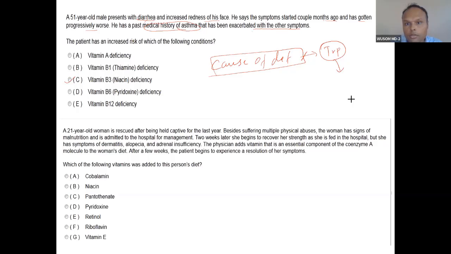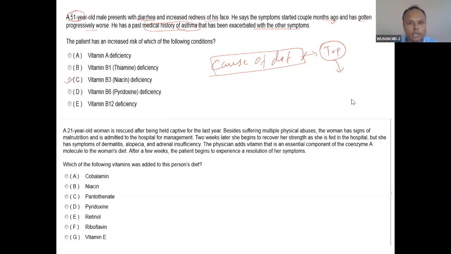A couple of months ago. If it were Hartnup disease, the age would be children or young, and there would be repeated episodes. The condition would be intermittent, with multiple episodes having occurred before. Here the age is 51, so this cannot be Hartnup disease.